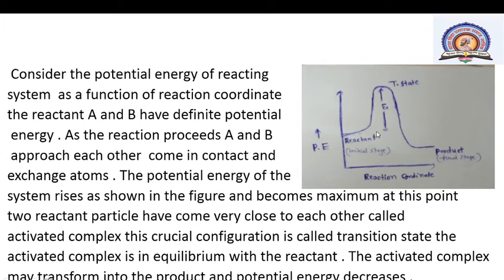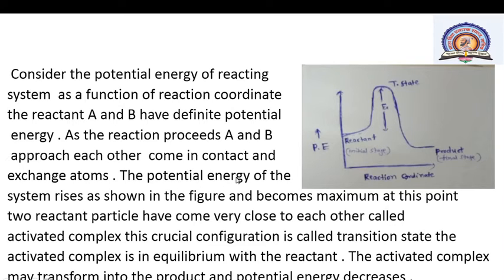Consider the potential energy diagram, that means the potential energy of the reaction system versus reaction coordinate. The reactants A and B have definite potential energy. As the reaction proceeds, A and B approach each other, come in contact and exchange atoms.